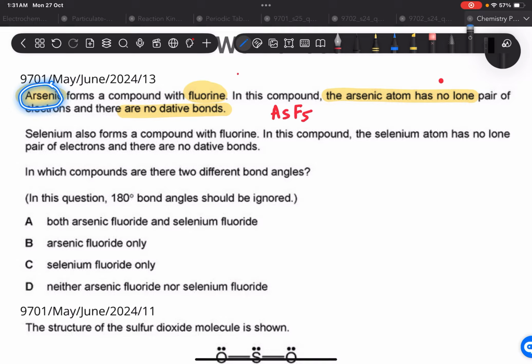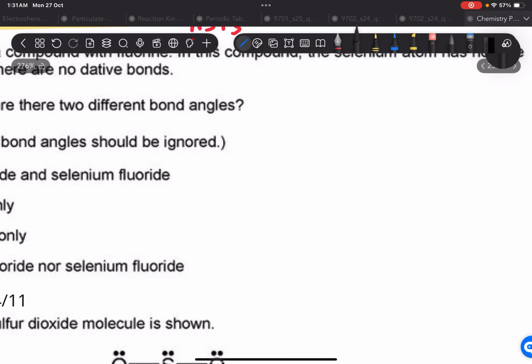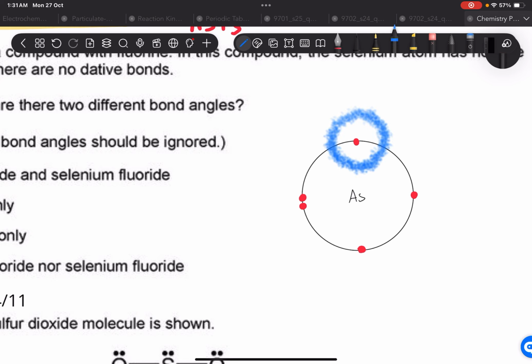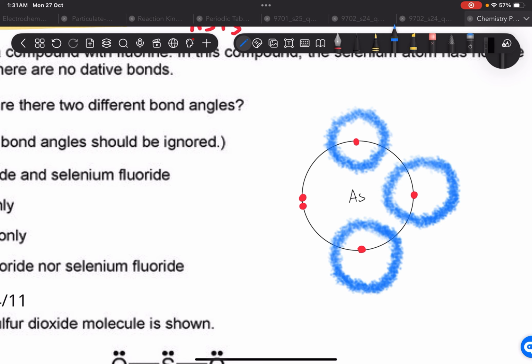Ideally, in order to get a stable electronic configuration, you might think that arsenic should make 3 bonds, because it already has 1, 2, 3, 4 like this. So you might think that it should make bonds with fluorine like this: one fluorine, second fluorine, and third fluorine. And if it does this, it's going to obtain 8 electrons. That's right, and I agree with you.